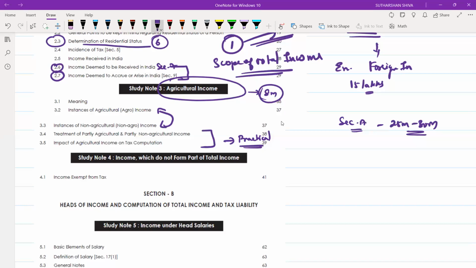Instance of non-agricultural and instance of agricultural income, you will get some direct questions. You will try to figure out what is an agricultural income and what is a non-agricultural income, and they will give some cases. Based on the cases, you will identify. So make sure you are also focusing on this part.